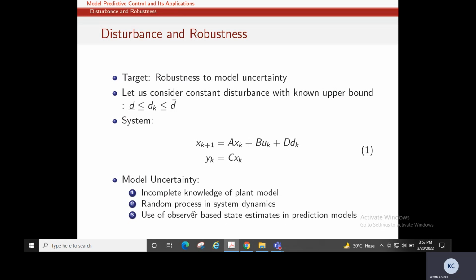So that may cause error, or the system dynamics, sometimes we may use a linear dynamics. So incomplete knowledge of the plant model and random processes in the system dynamics and observer, all these might cause the disturbance. So all these will be taken care by this d_k.